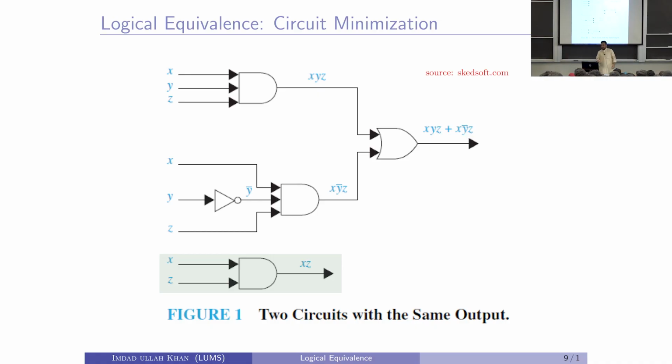But how many components are used in the first circuit? This is one AND gate, another AND gate, and this is an OR gate, and here is a NOT gate, right. This AND gate is a very expensive gate, it is not actually an AND of 3. So, it is actually 2 AND gates. Okay. So, this one is using 1, 2, 3, 4, 5 gates, and this one is using only 1 gate, right. That is what is called circuit minimization, right.